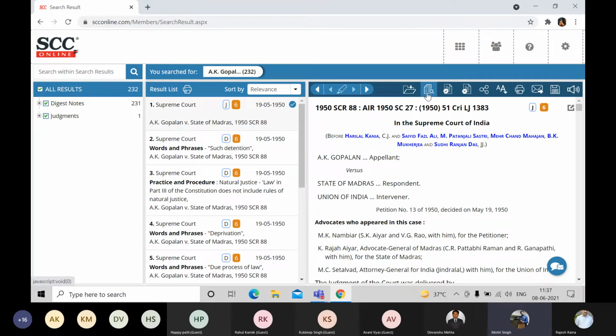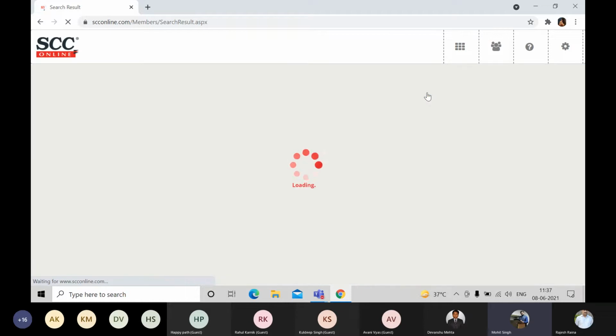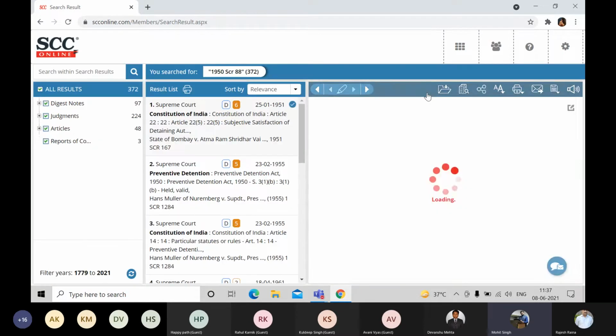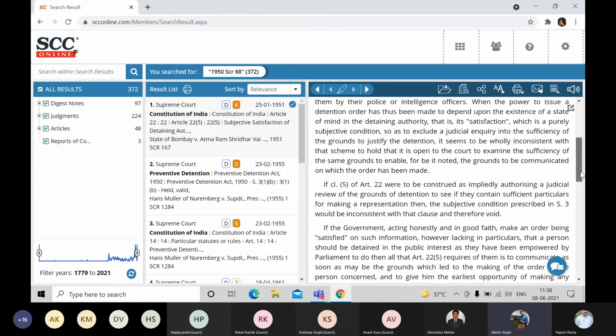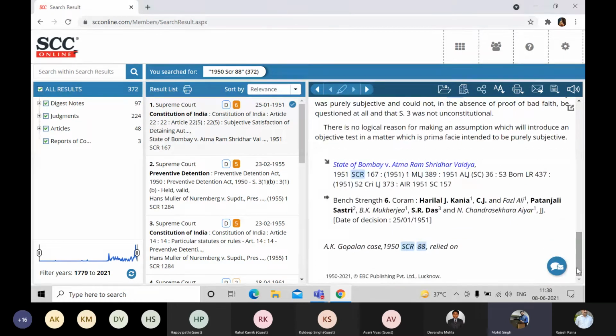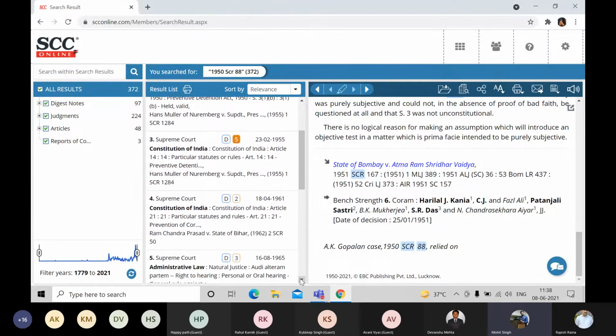There you go. The case reference button is over here and the software will give us all the treatments which were given to the AK Gopalan case, whether it was followed, distinguished, impliedly overruled, partially overruled, or whichever treatment was given to this case. As you can see, the very first case is giving us the information that in this case of State of Bombay versus Atma Ram, so and so was relied on, right?